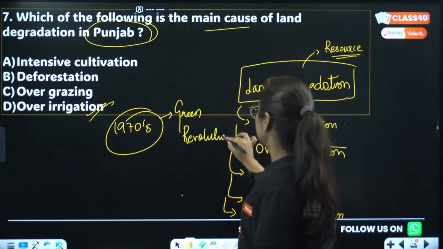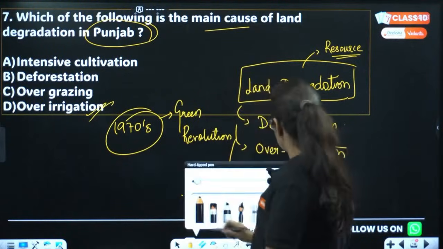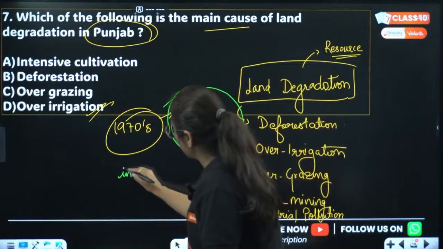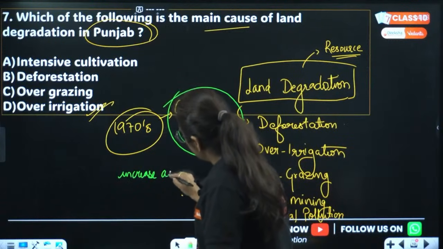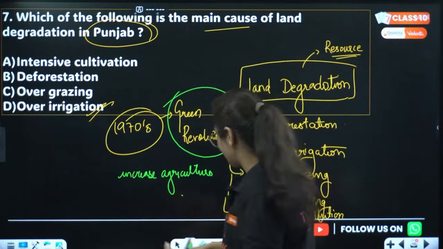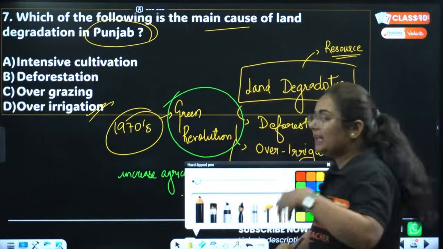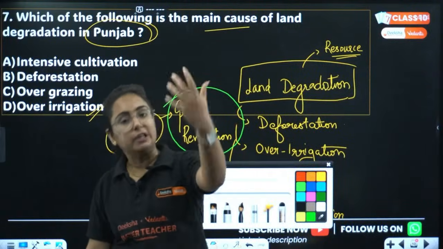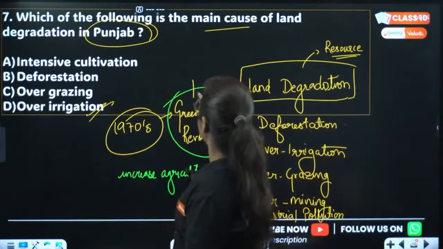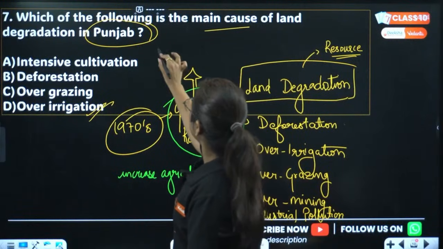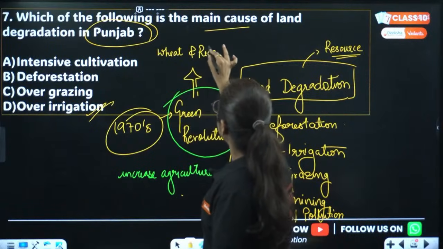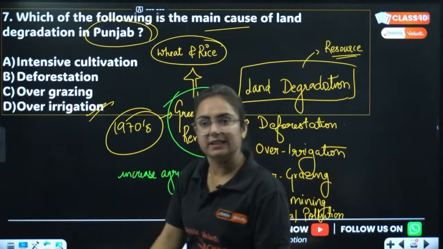Acha, why was the Green Revolution launched? It was launched particularly because they wanted to increase agriculture production, because we had just recently become an independent nation, like a newborn country. To make the nation self-reliant and not dependent on other nations, we applied the Green Revolution in India. What was the target of this Green Revolution? The target was to increase the production of wheat and rice in India.